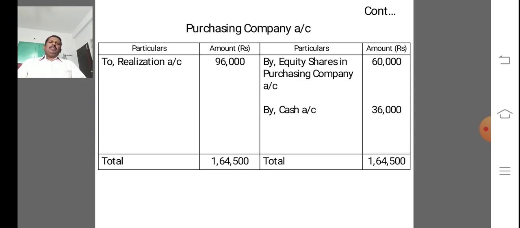So we are debiting the purchasing company with the purchase price, that is debit the realization account 96,000, and crediting equity shares in purchasing company account 60,000 and cash account 36,000. Total is 1,64,500.